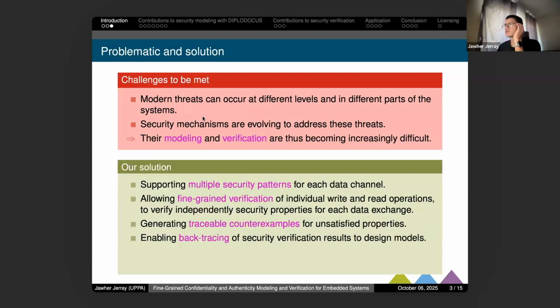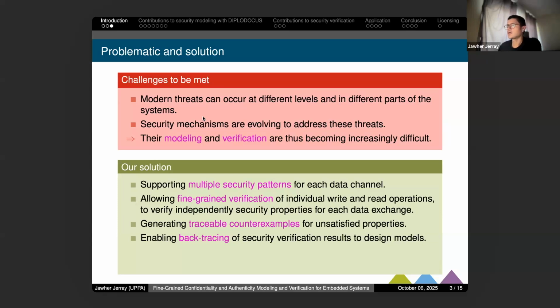So to do that, our solution is to take four parts or four types of verification, especially to support a specific type of security parameters or security patterns, when you have multiple security patterns in one single data channel. So if you have one channel and this channel contains a lot of security mechanisms, it is important to model this type of system.